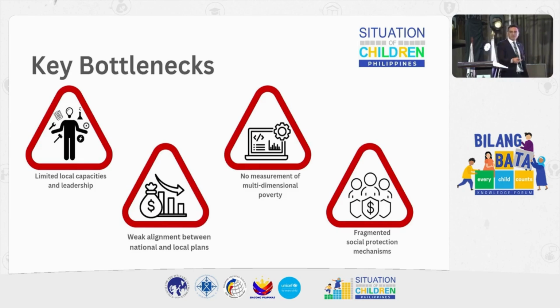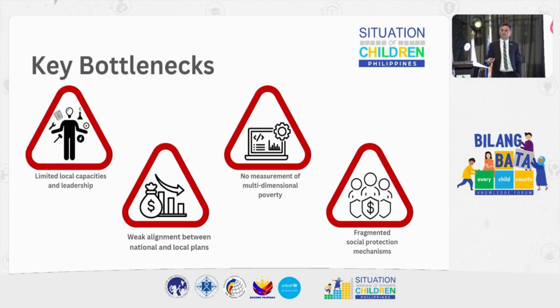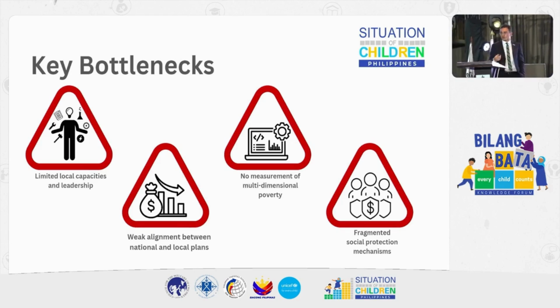You notice that I only talked about monetary poverty. Many countries, many upper middle income countries understand that poverty goes beyond monetary poverty and measure multidimensional poverty. And that's something that we don't yet have in the Philippines. Multidimensional poverty of children, and that's something we would like to go towards to have a better sense of that. And I think as the country moves towards upper middle income status, it would be quite appropriate for it to start measuring multidimensional poverty for children. The social protection system, I mentioned, there's many different aspects, and some of it is fragmented.